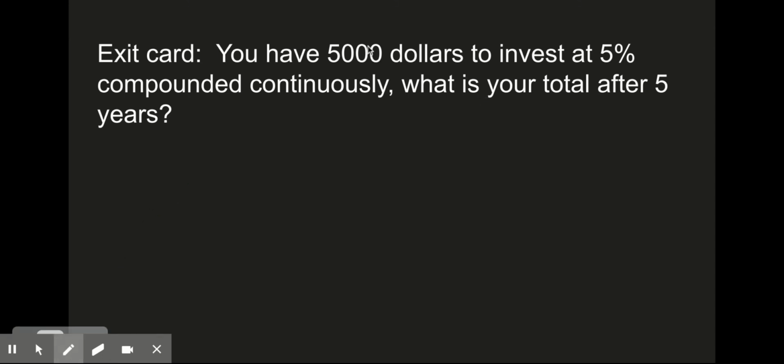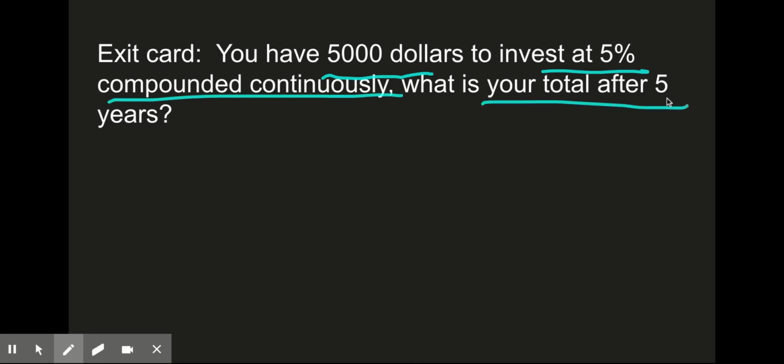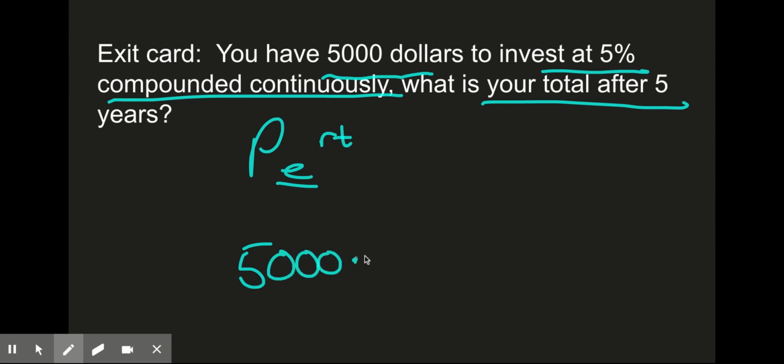To be able to say, okay, 5,000, 5%, continuous, 5 years. That's because I see the word continuous, I got to think I need that e value. So it's 5,000 times e to the power of 0.05 times 5.